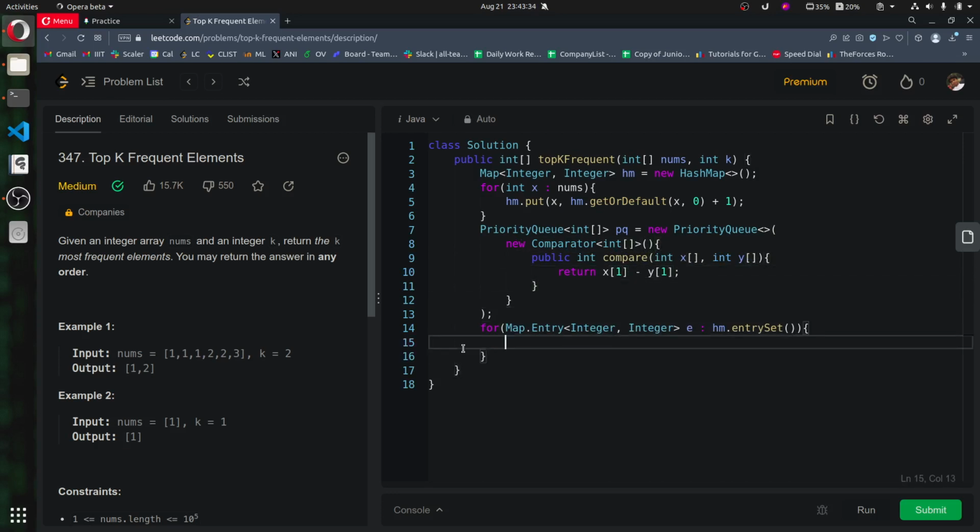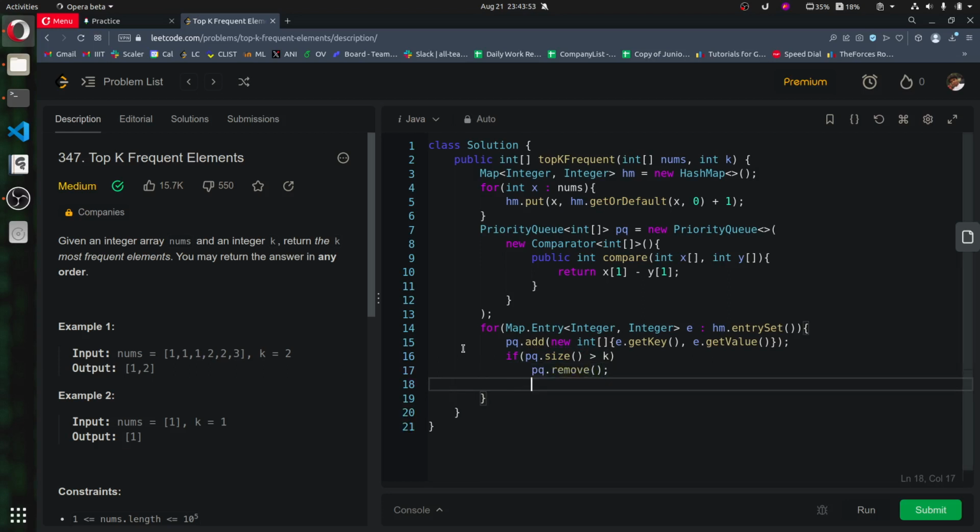Okay, we'll be adding pq.add new int array of e.getKey and e.getValue, and if pq.size is greater than k, we will just do pq.remove. Yeah, I guess it's okay only.